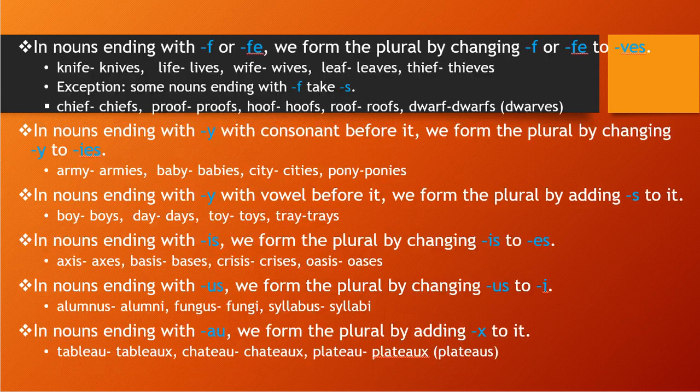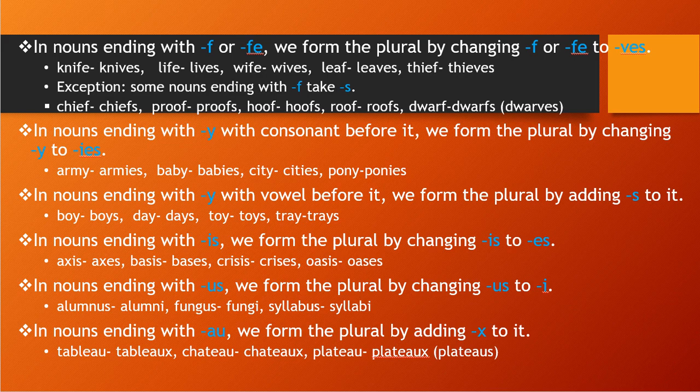Let's go to the next point, that is nouns ending with f or fe. So what will we do to convert those into plural form? We will remove f or fe and change it to ves. So we form the plural by changing f or fe to ves.